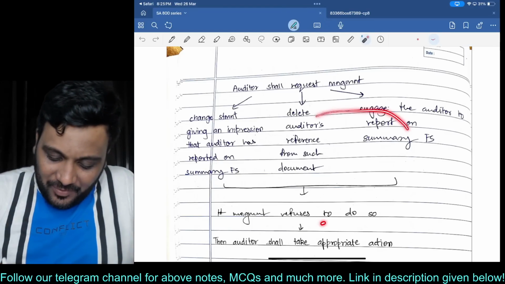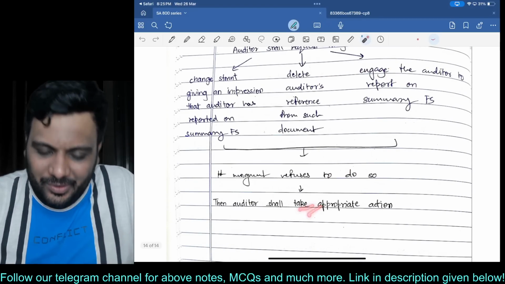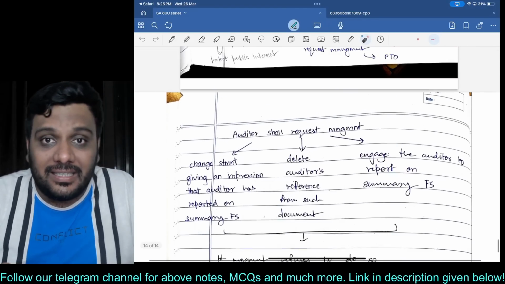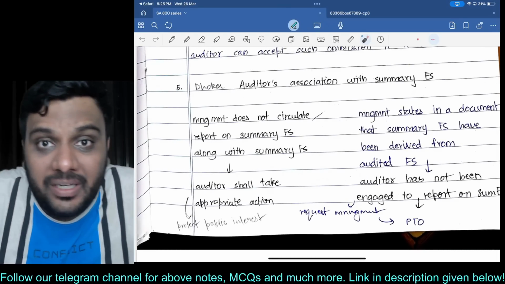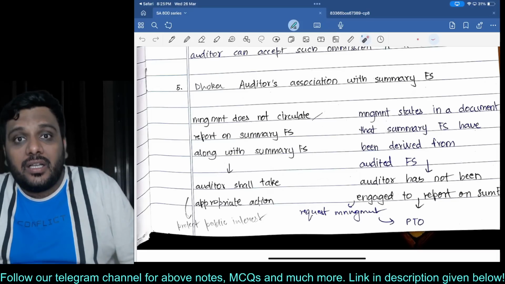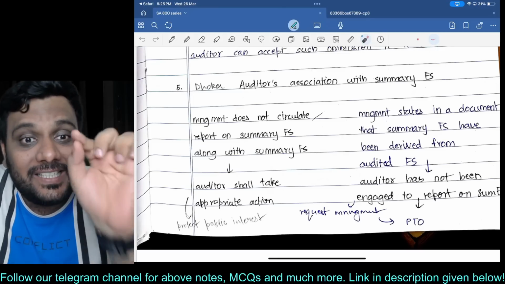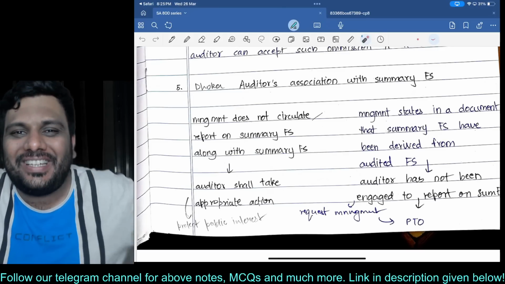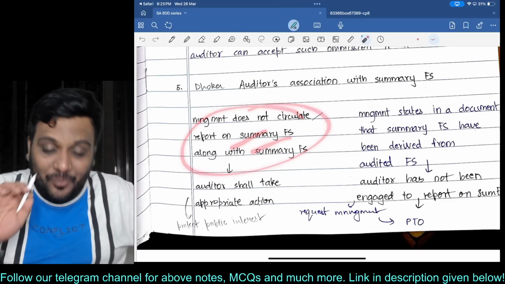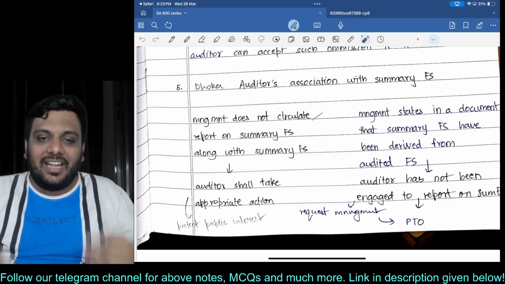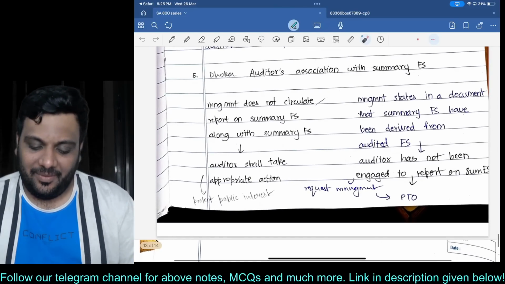So if management refuses to do so, then the auditor shall take appropriate action. It could be a public notice. However, let us say the auditor has been engaged to report on summary FS, but the auditor gave a negative, modified report. So management circulated summary FS without the report. Management does not circulate the report on summary FS along with summary FS. Then again I will take appropriate action. What else can I do over here? Am I clear with this?